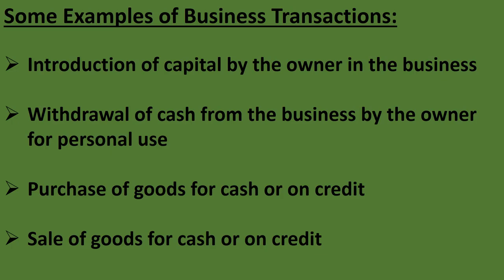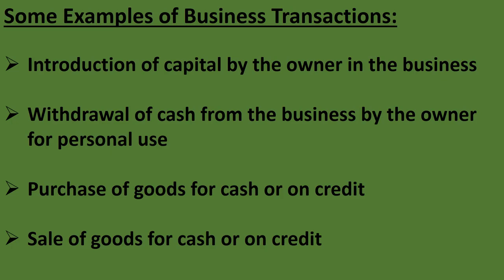Fine. And if the owner of the business is purchasing goods for cash or on credit, we can also say that he is purchasing goods or assets for cash or on credit. Fine. Next one is sale of goods for cash or on credit. If the owner or proprietor is selling the goods for cash or on credit, we can say it may be included in the business transaction. Fine.